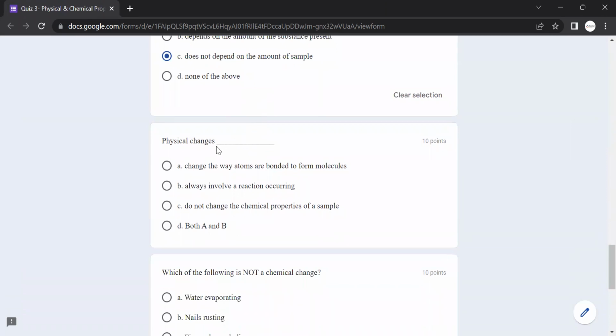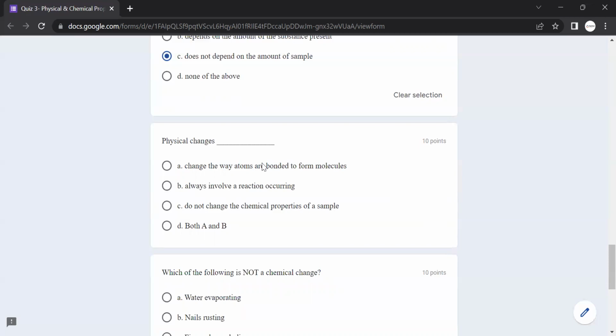Physical change. So we need to fill the blank. Change the way atoms are bonded to form molecules. No. This is like a bonding reaction, or like bonding in potential energy or something. It always involves a reaction occurring. This is a chemical change.